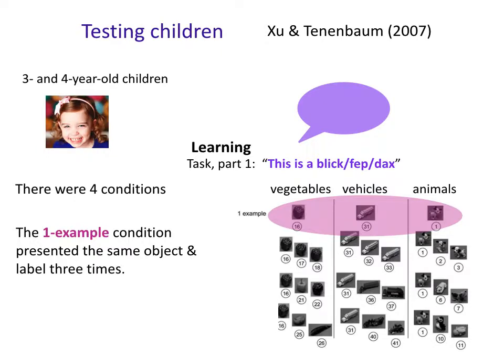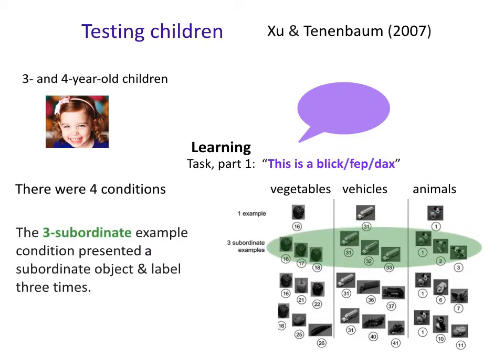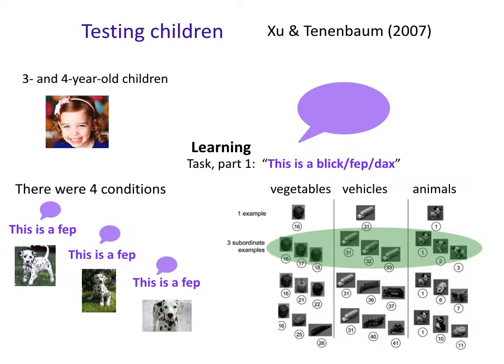Okay, so then there were 4 conditions for the different types of learning experiences these 3 and 4-year-old children could have. So first was the one example condition. We just show you the same object and we label it 3 times with this novel word. So that would be like showing you, for example, 3 different instances of the very same Dalmatian and saying, this is a fep, right? You're like, okay, I see the same fep 3 times. Fantastic. What do I make of that? Versus the 3 subordinate example condition, where you get 3 examples of different subordinate items and that same label. So this would be seeing like 3 different Dalmatians labeled feps.